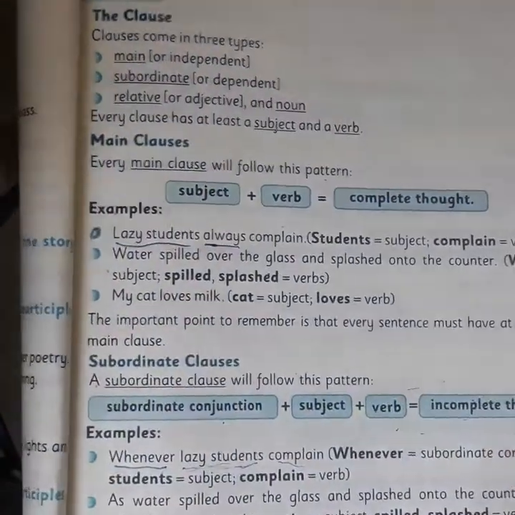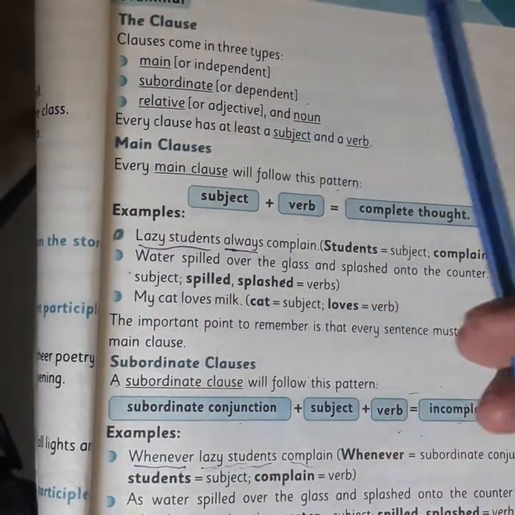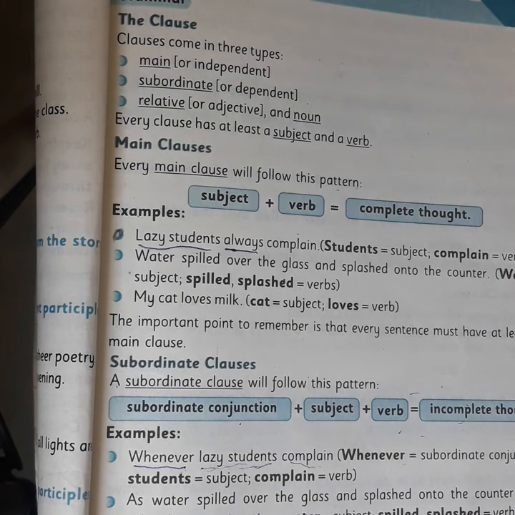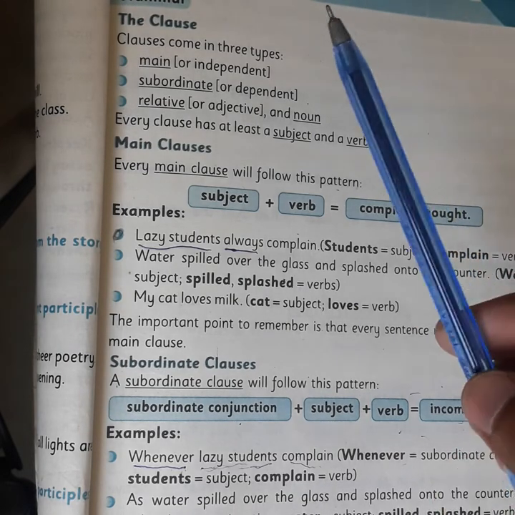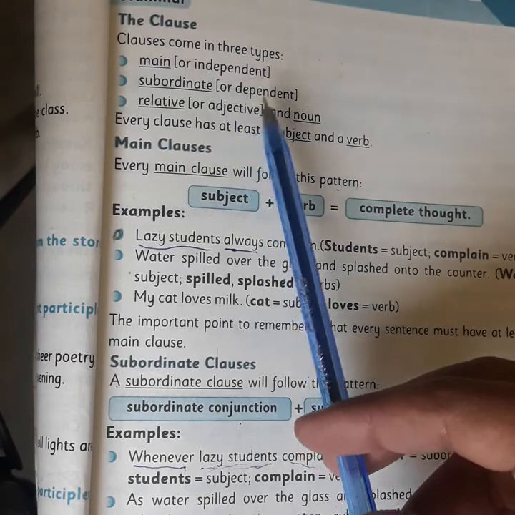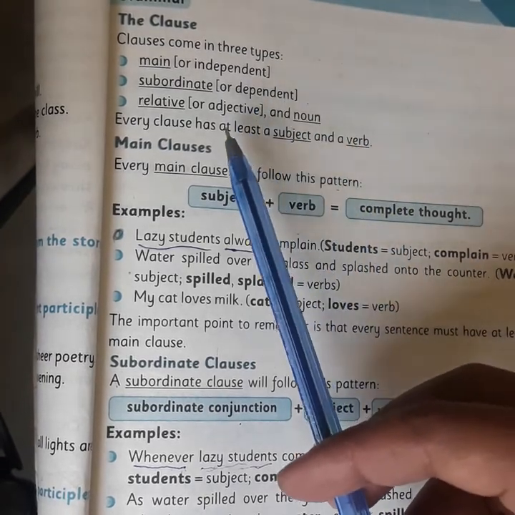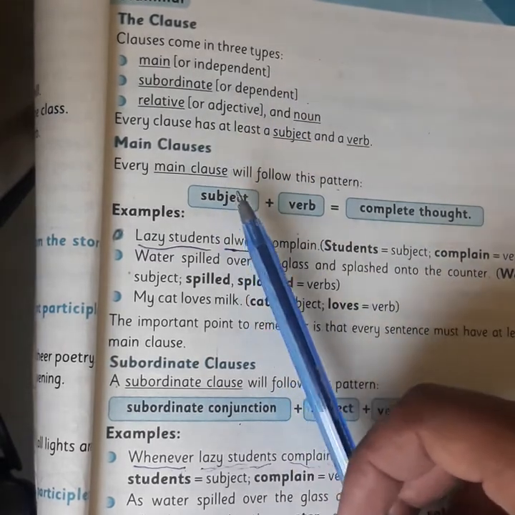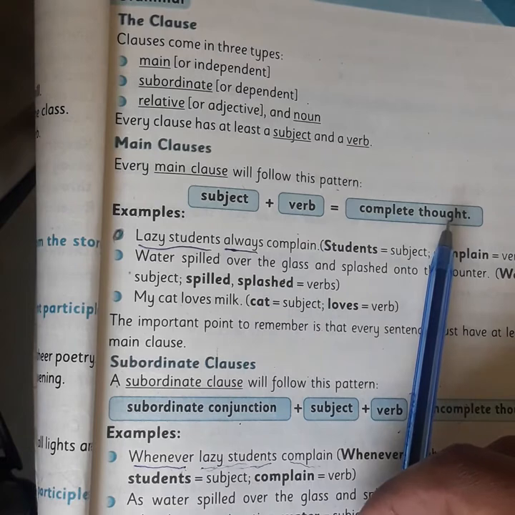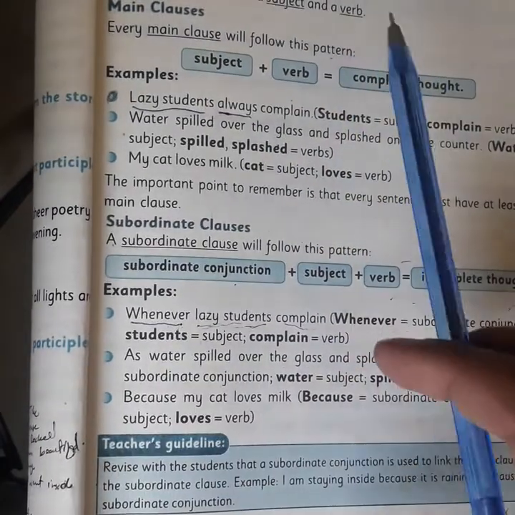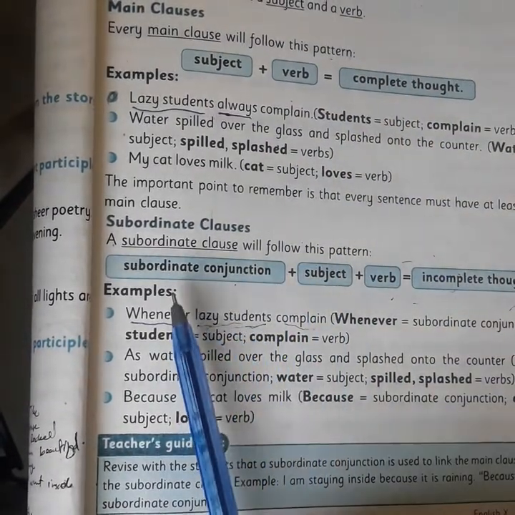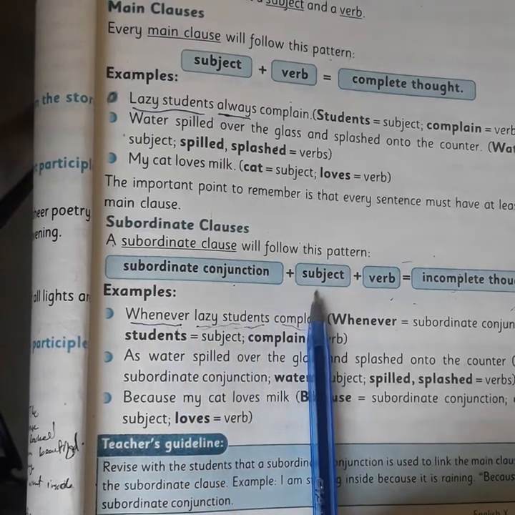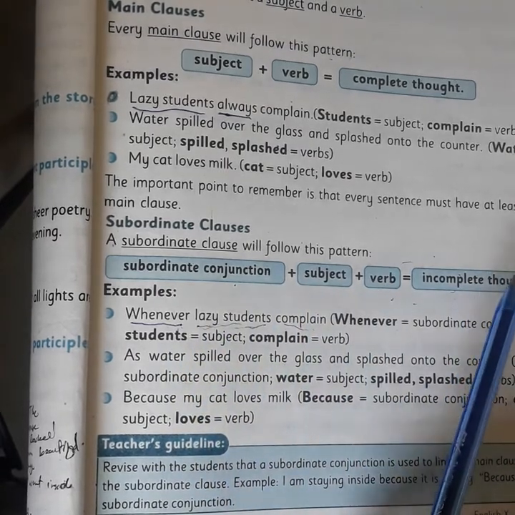And then we went for clauses: on the basis of structure we have three kinds of clauses, independent clause, subordinate clause, and relative clause. The main or independent clause follows the pattern subject plus verb plus complete thought. And subordinate clauses follow the pattern subordinating conjunction, subject, verb, and then incomplete thought.